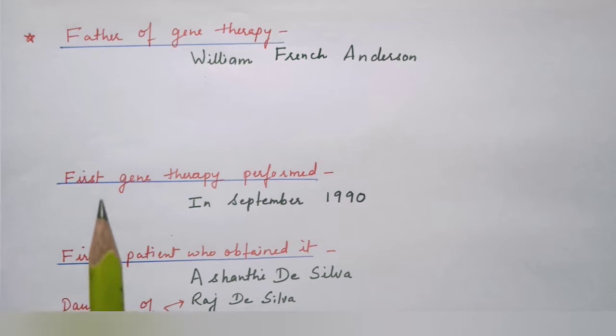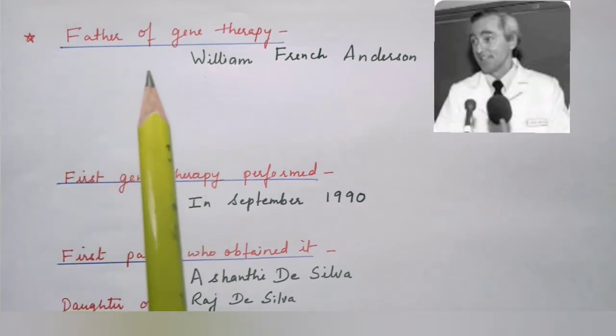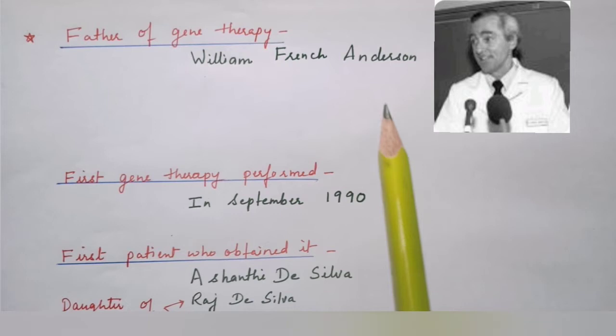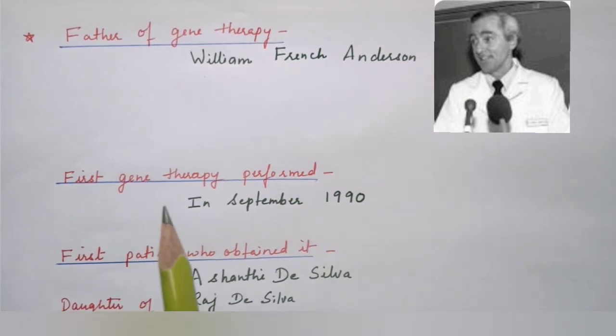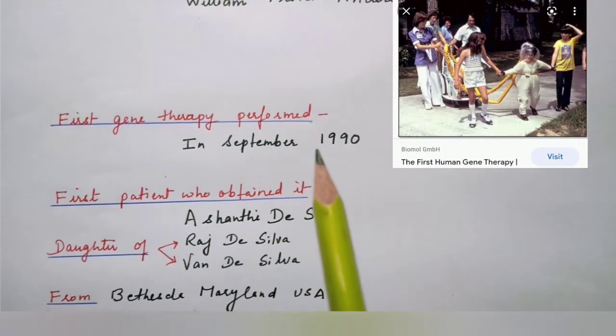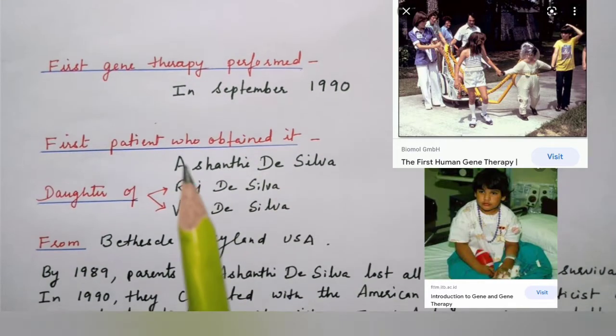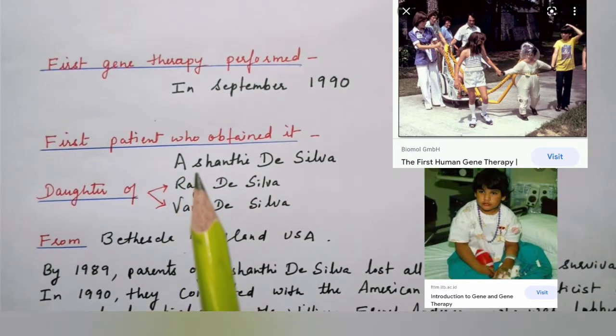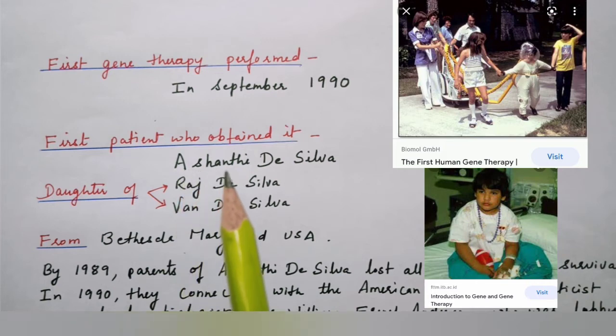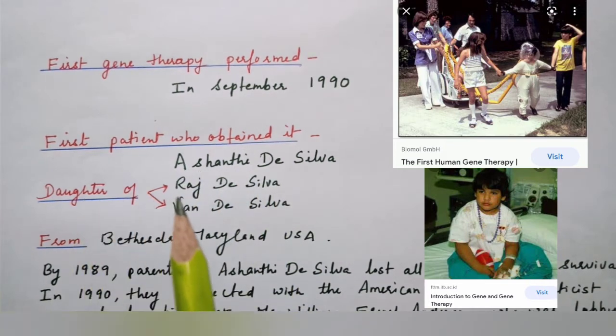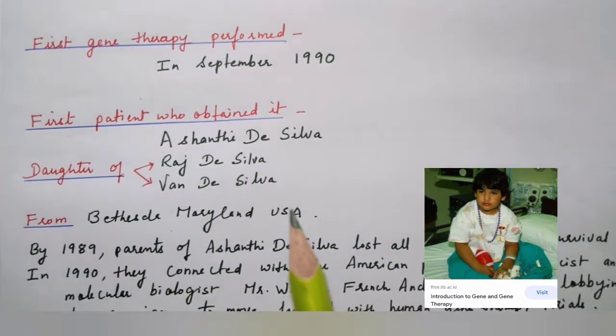Now let's go to the history of gene therapy. Father of gene therapy is William French Anderson. The first gene therapy was performed in September of the year 1990. First patient who obtained it is a 4-year-old girl by the name of Ashanti De Silva, daughter of Raj De Silva and Van De Silva. They belong to a place known as Bethesda, Maryland in USA.